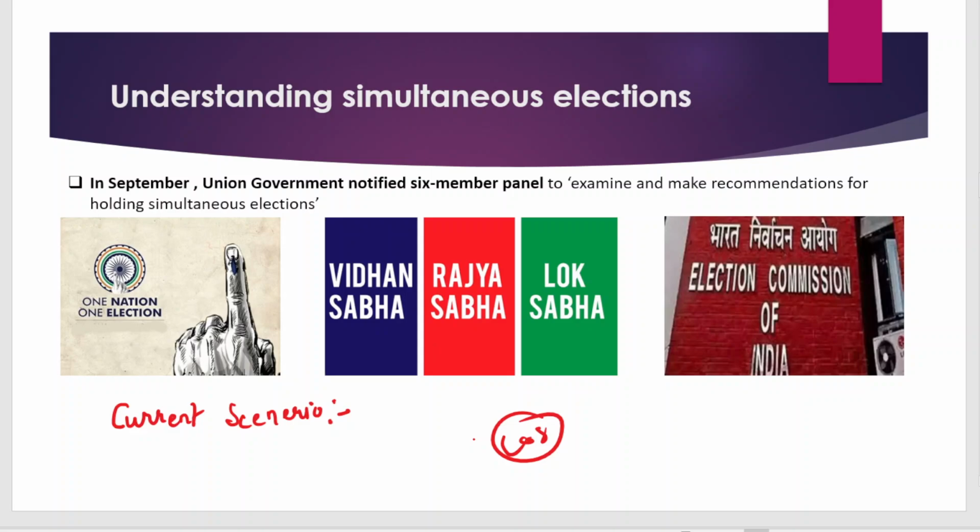But what we see today is that every year some state or other is involved in an election. So they are not simultaneous. Because of this consequence, there are certain issues we will discuss in a detailed manner.